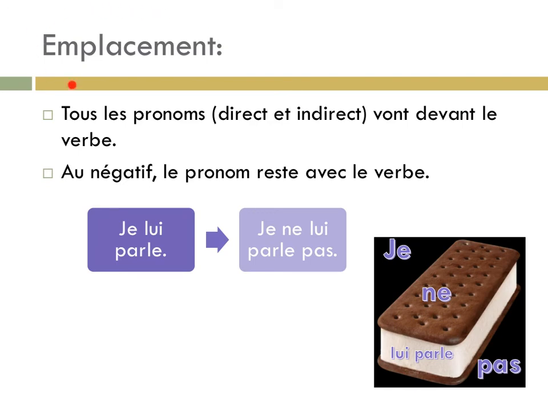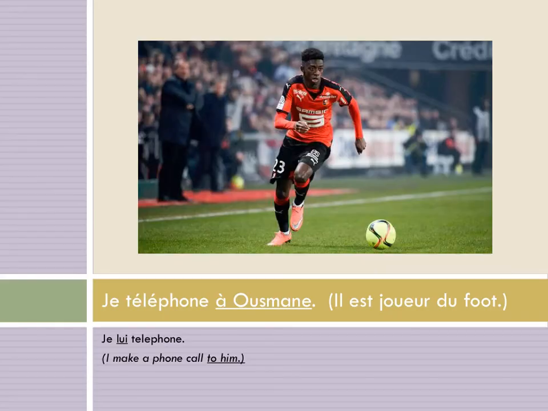Deux choses à noter pour l'emplacement. Where the heck do you put these things? Tous les pronoms directs et indirects vont devant le verbe. They go right in front of that verb, like je lui parle. I am talking to him, pops right in front. Au négatif, you do a little sandwich, like so. Je ne lui parle pas. So je stays outside. Ne and pas do a little sandwich, and lui and parle, the indirect object and its verb, stick together in the centre.